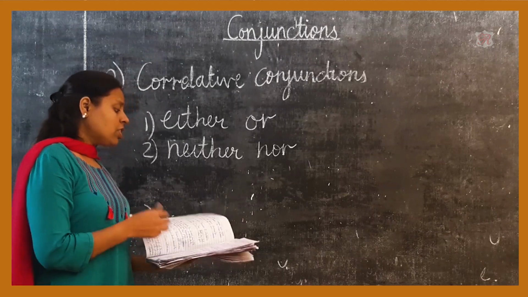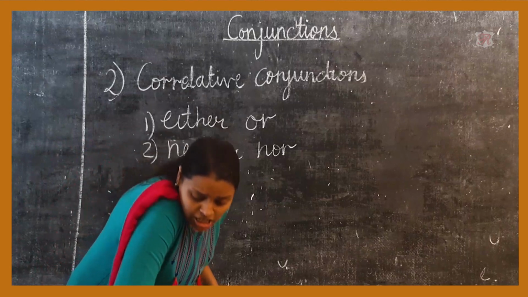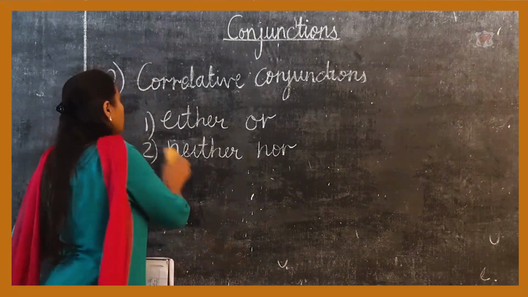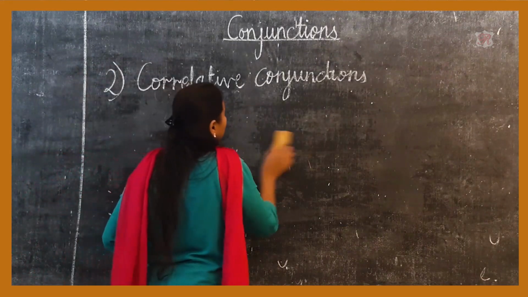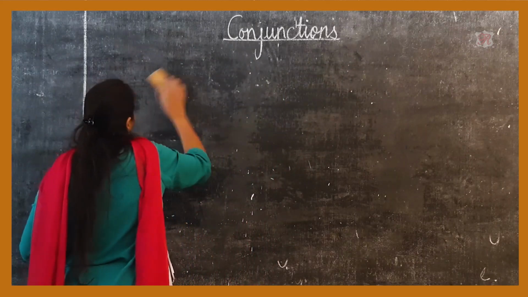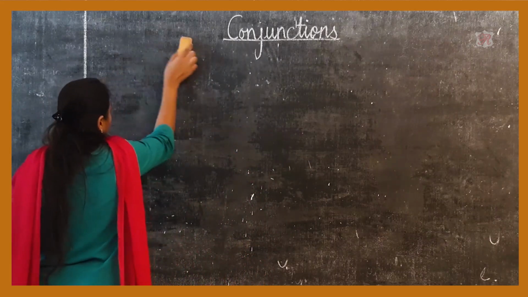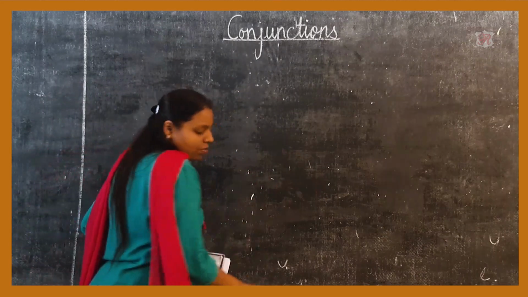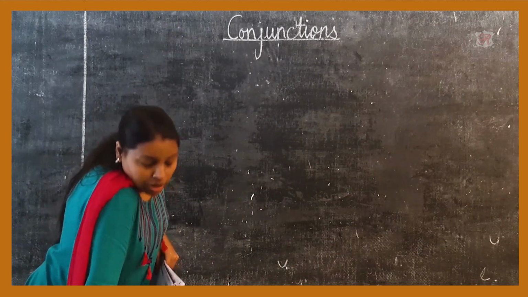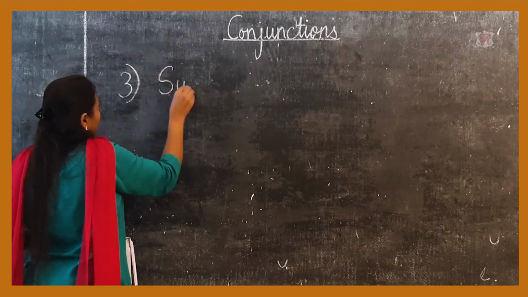Now let us learn the third and essential type of conjunction, that is subordinating conjunction. Subordinating conjunctions are difficult to understand, but the first two were easy because the first one was remembering the acronym FANBOYS and the second one was that they come as a pair. But the third is subordinating conjunctions.